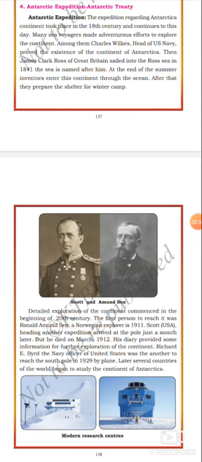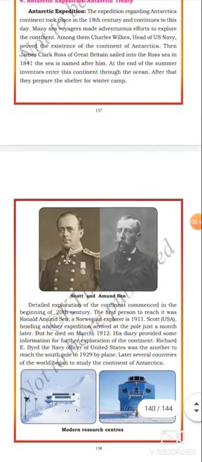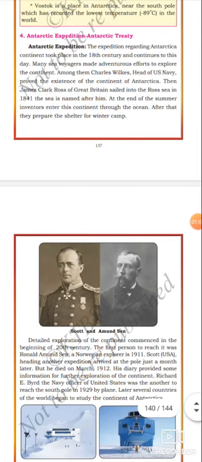Among them, Charles Wilkes, of the US Navy, proved the existence of the continent of Antarctica. Then James Clark Ross of Great Britain sailed into the Ross Sea in 1841. The sea is named after him.